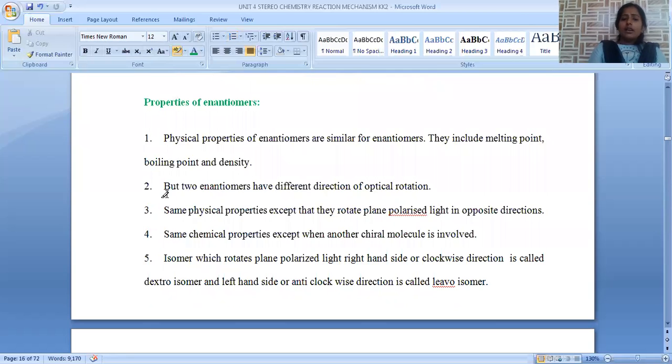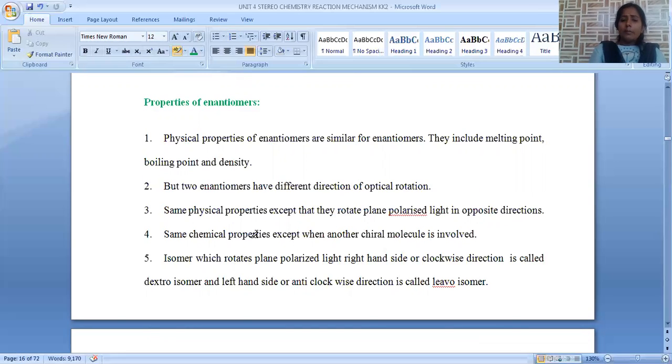Enantiomeric pairs have different optical rotation. As we already know, one isomer is dextrorotatory and the second isomer is levorotatory. One rotates towards the right side, the second towards the left side. Except for that optical rotation, all the remaining properties are exactly the same. Even the chemical properties of these two enantiomers are exactly the same.